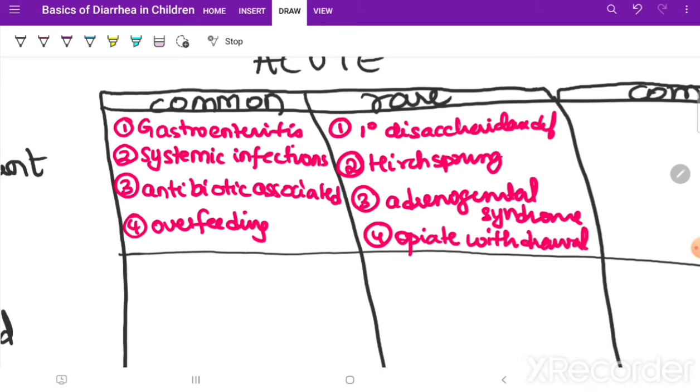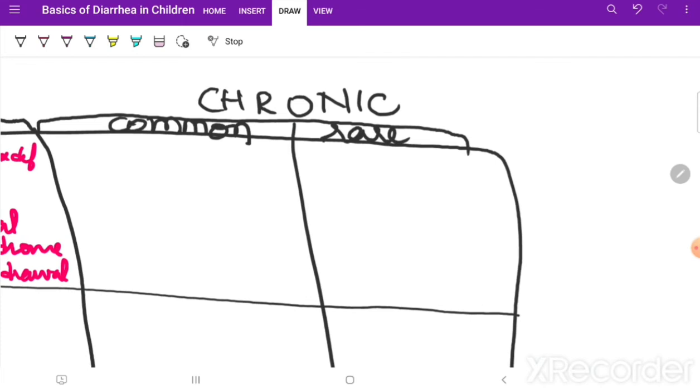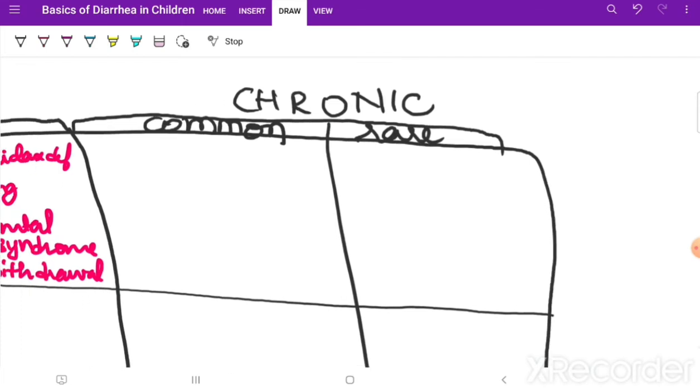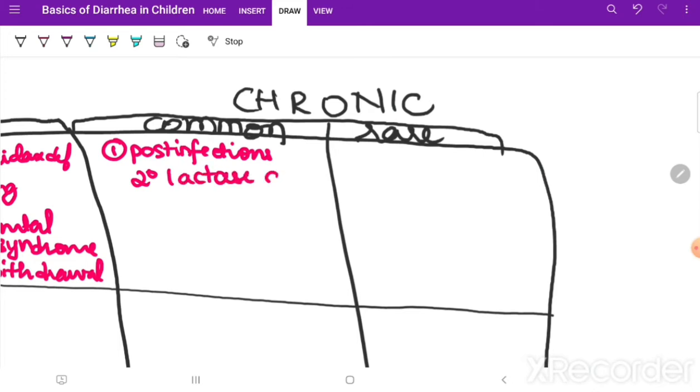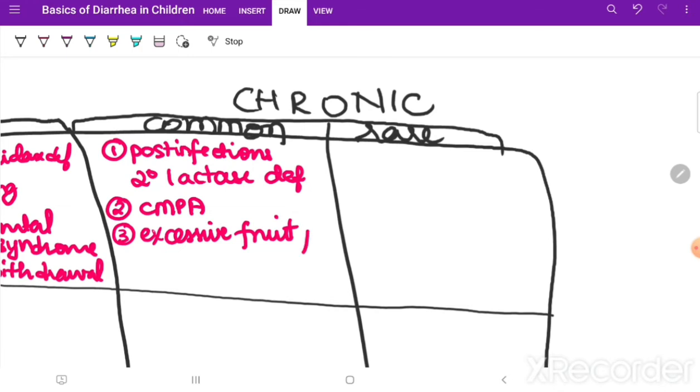Okay. Now coming to chronic. Infant chronic causes, but common. So number 1, post-infectious secondary lactase deficiency. So after an infection, chronic infection, there may be lactase deficiency. That is acquired. Then cow milk protein allergy or soy milk allergy. Then excessive fruit juices. Some parents keep giving and giving and giving excessive fruit juices.